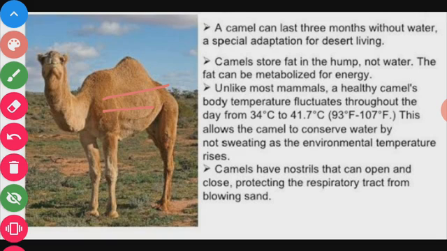The body of the camel can store a lot of water, so it can remain alive for days without drinking water. A camel can last 3 months without water. This is one of the special adaptations found in the camel for living in deserts.